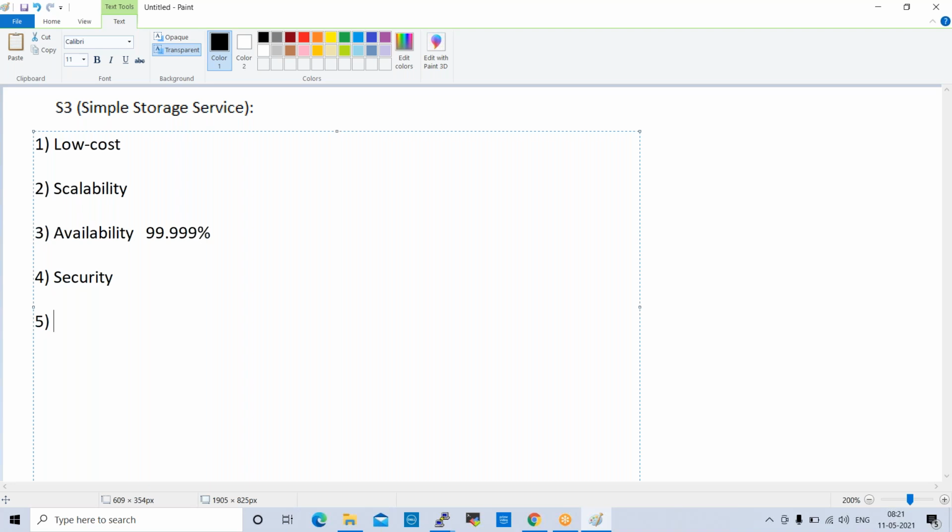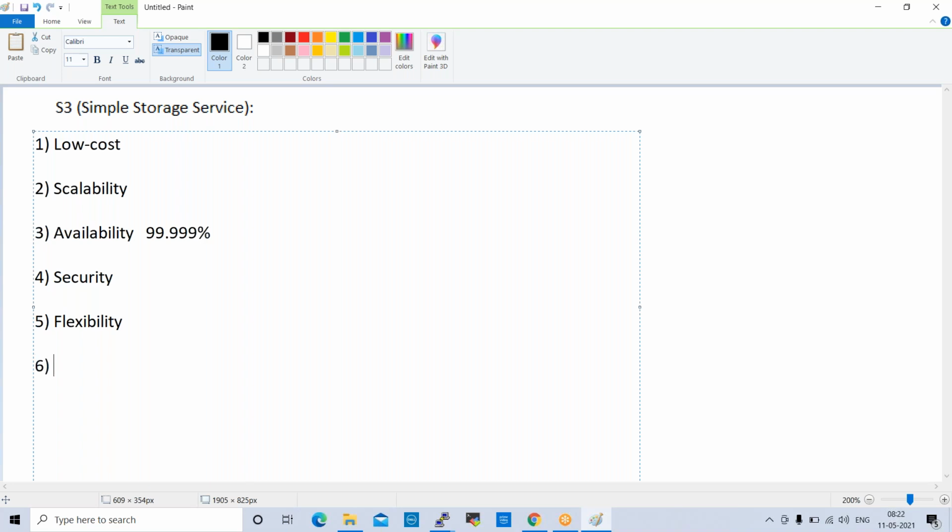So the next one is flexibility. S3 buckets are very flexible. We can access S3 buckets from anywhere, from your home, from your office, even from your mobile. But with proper authentication only, it will allow you to access. Without authentication, it will not allow.